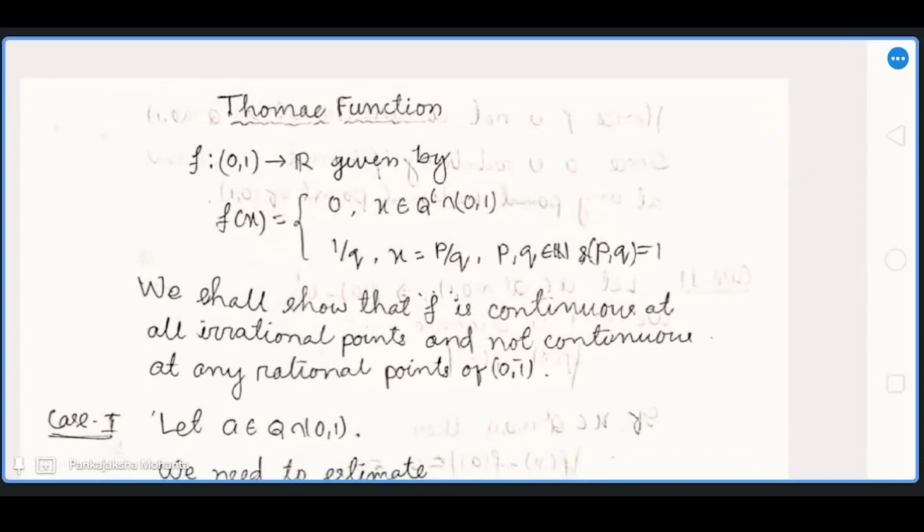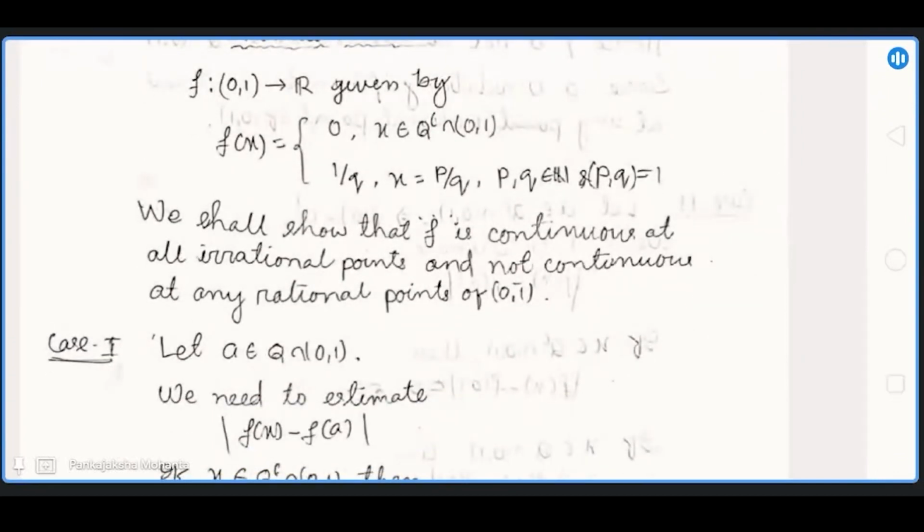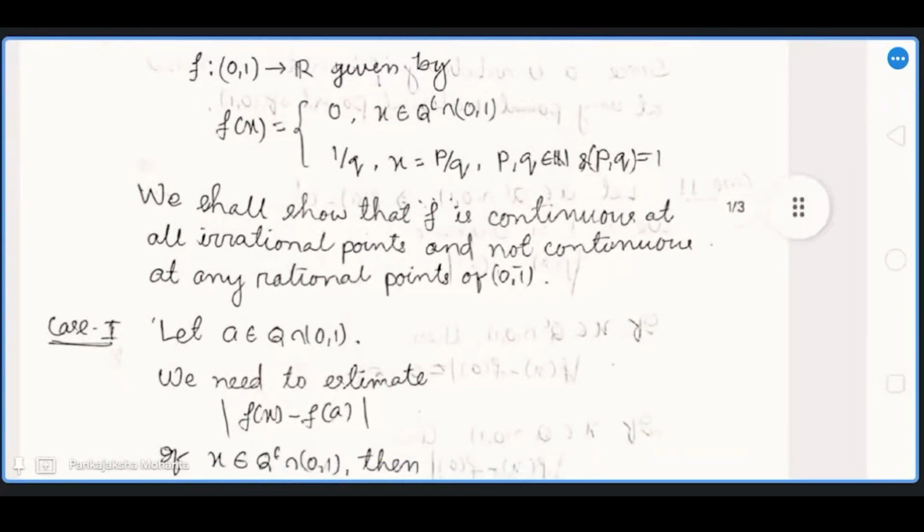Our main aim is to discuss the continuity of this function on its domain. So two cases arise. One is whether it is continuous or not at rational points, and the other is whether it is continuous or not at irrational points. So let's talk about the first case. Is it continuous at rational points or not? Let a point a belong to the rational numbers between 0 and 1.